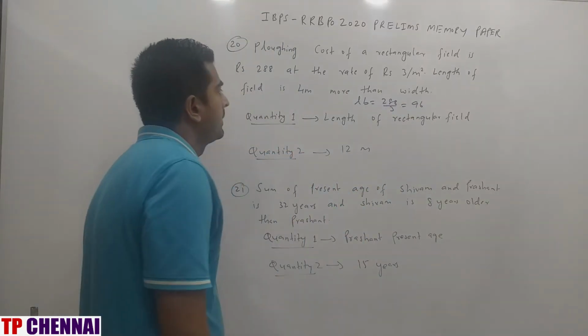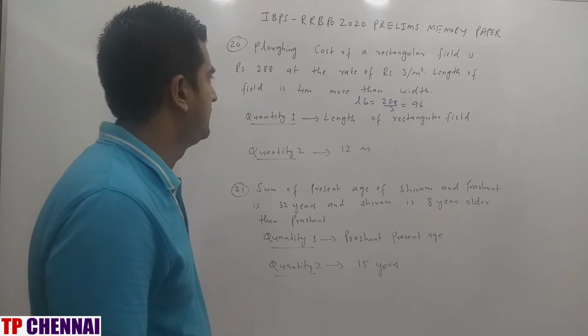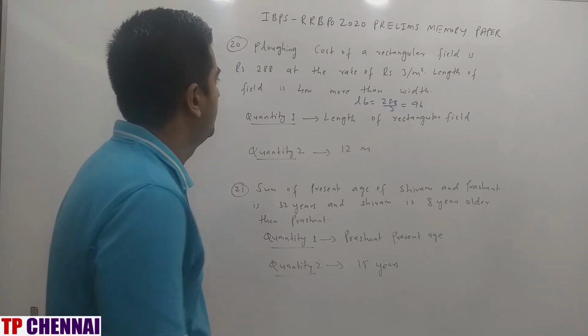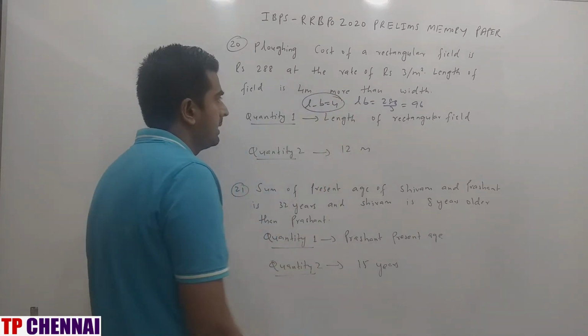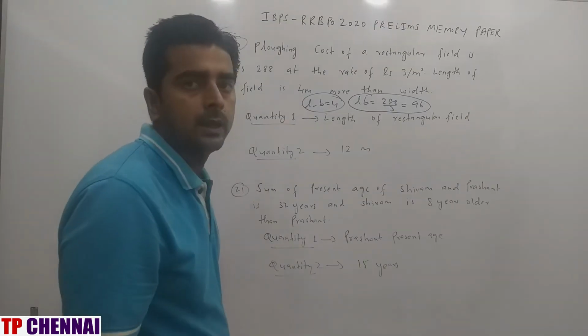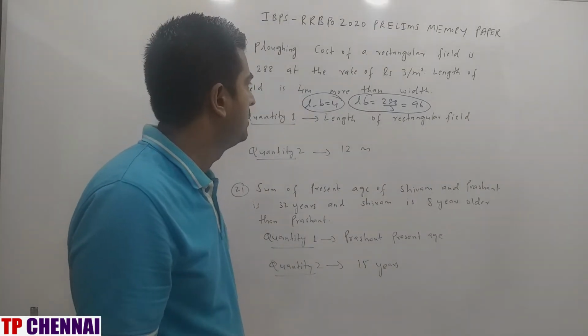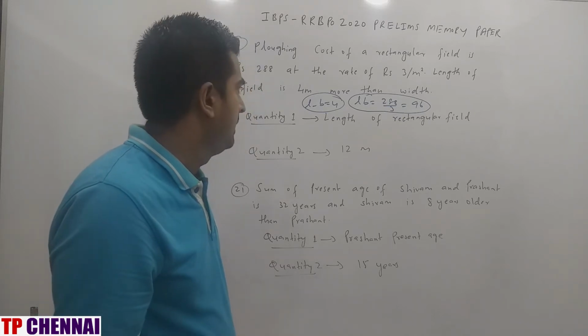96 rupees, right? Length of a field is 4 meter more than width. Okay. So length minus width is 4. Now what are they asking? Length of a rectangular field. I have L minus B is equal to 4, LB is 96. Only can be solved.